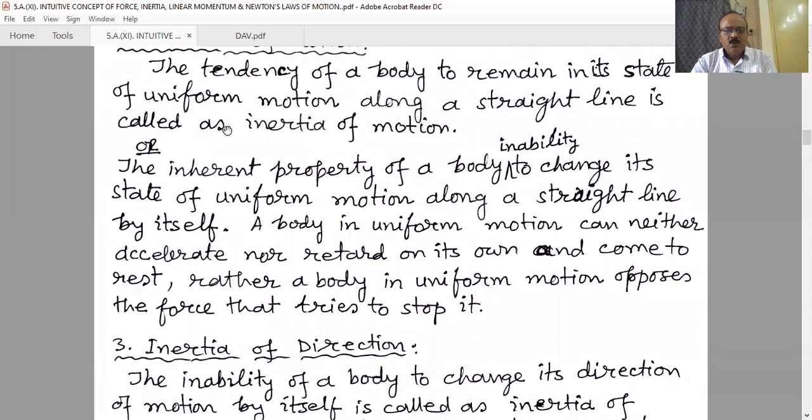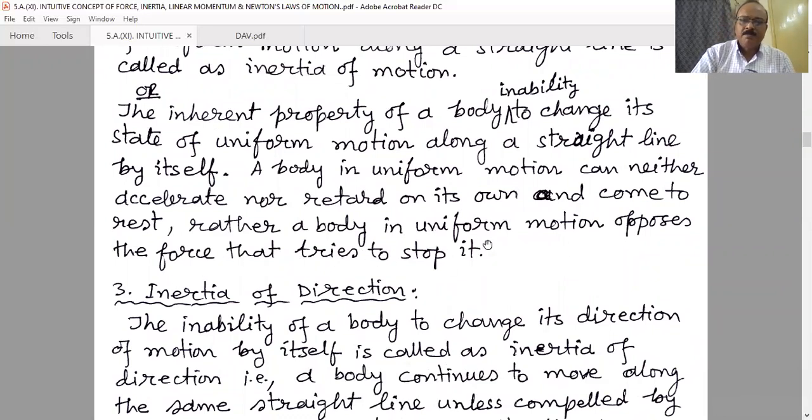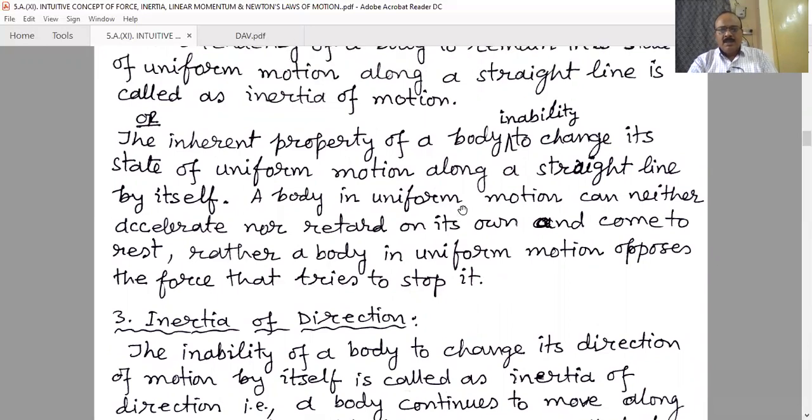We can say it differently: it is an inherent property of a body. Which type of inherent property? The inability property. Which type of inability? The inability to change its state of uniform motion along a straight line by itself. That is, a body in uniform motion can neither decelerate nor accelerate on its own and come to rest. Rather, a body in uniform motion opposes the force that tries to stop it. That is the inertia of motion.